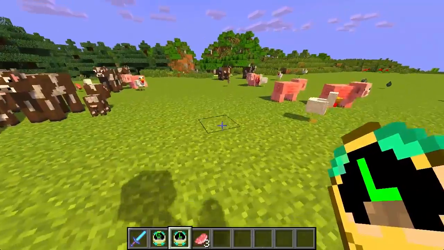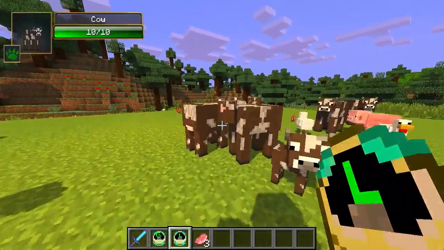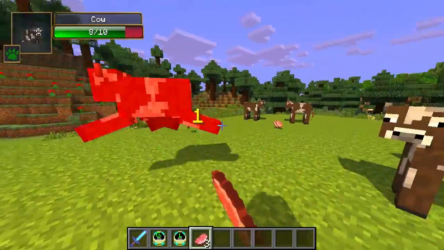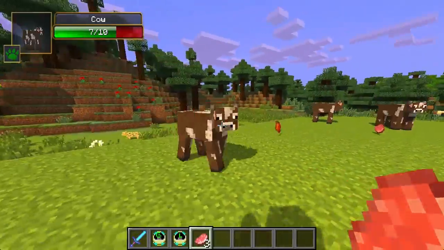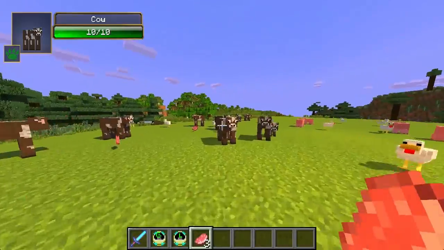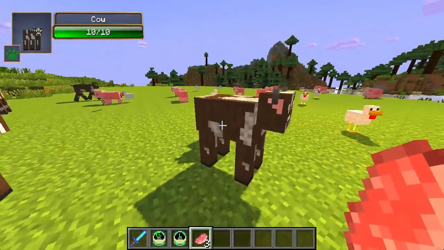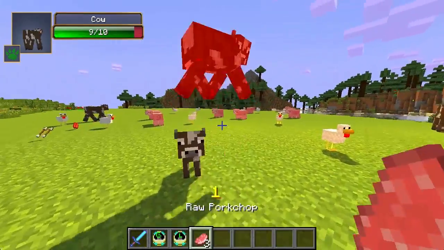As you can see, we are jumping in the air about 2 blocks, and if we were to hit a cow, the cow will go flying about 2 blocks instead of 1 block. It's very slow. It's kind of like moon gravity. It's a lot less gravity, as you can tell by the name. It's called low gravity.